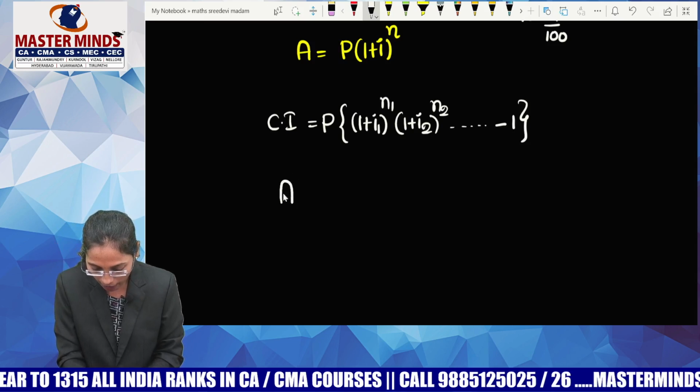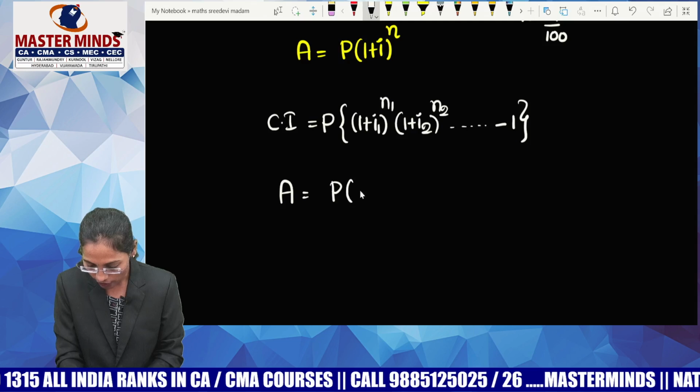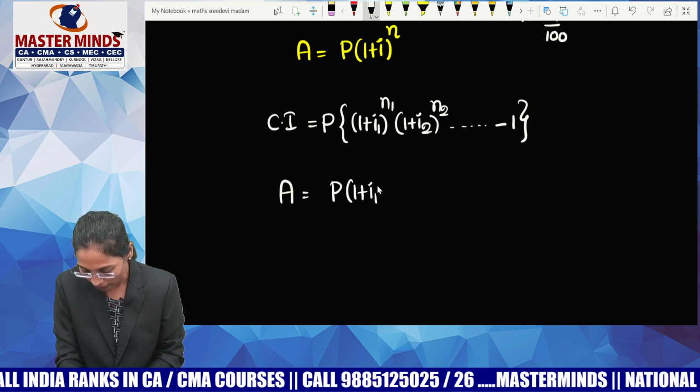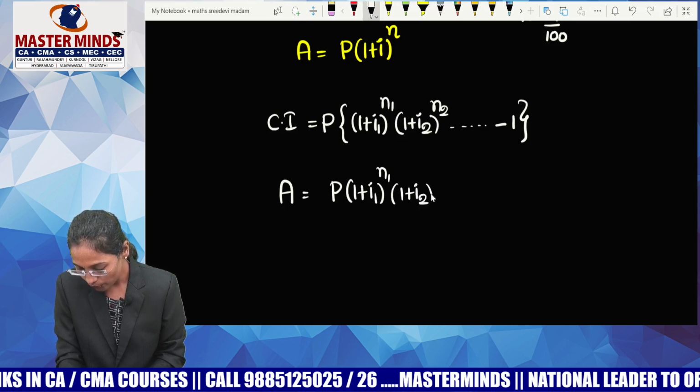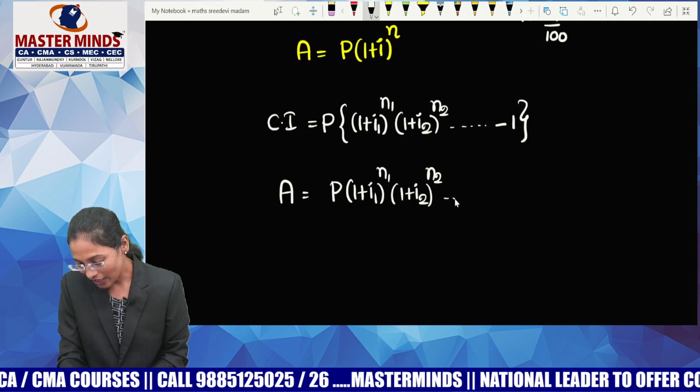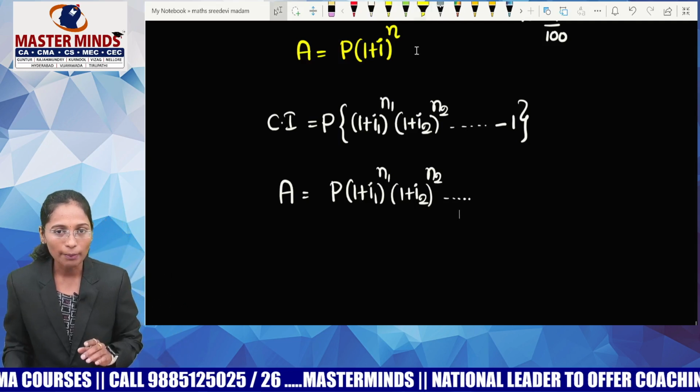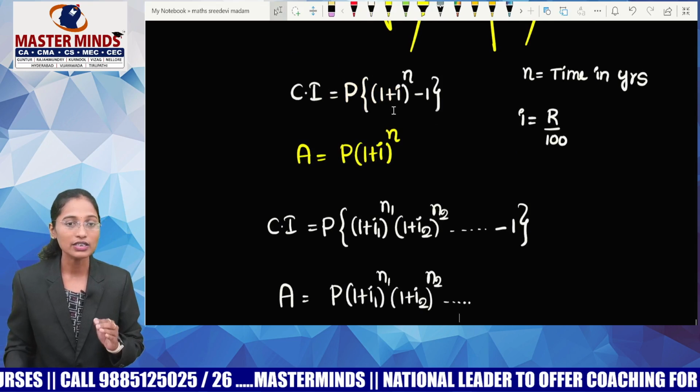And the formula for amount in compound interest is P of (1 plus I1) whole power n1 into (1 plus I2) whole power n2, and so on. So that is the formula for compound interest and amount in compound interest, guys.